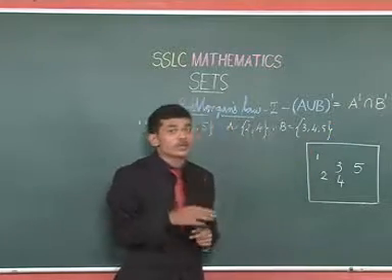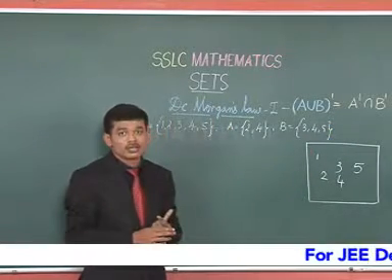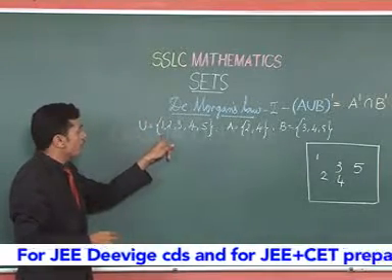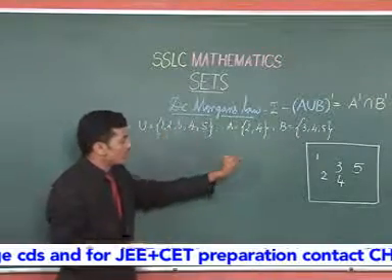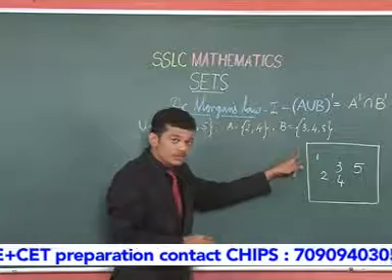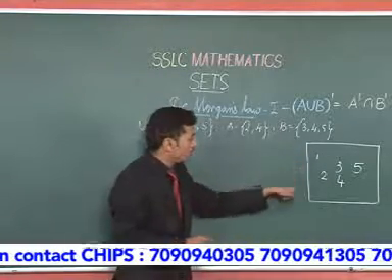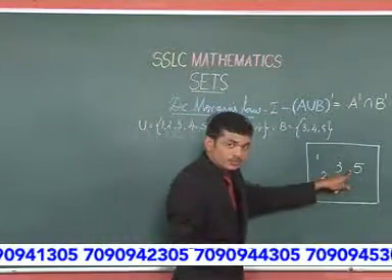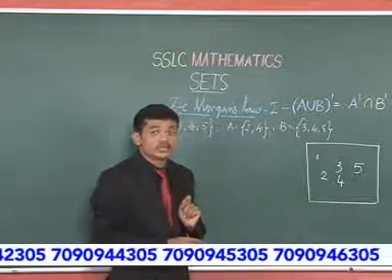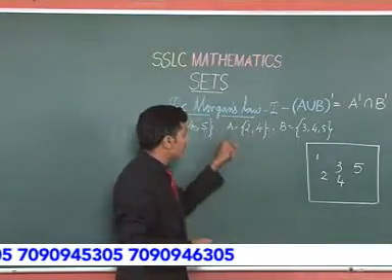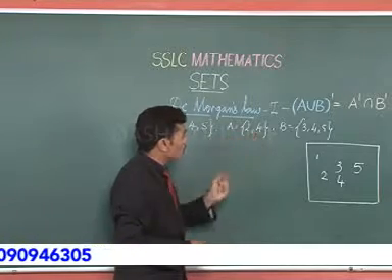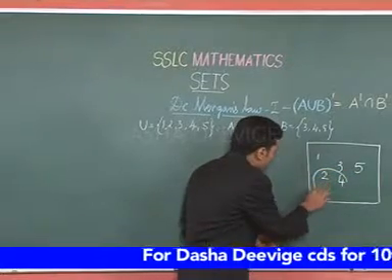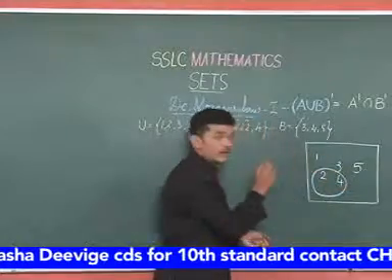Let us try to understand this law by an example. Let us consider a universal set with entities 1, 2, 3, 4 and 5. I have represented it diagrammatically here. Now, let us consider a subset of this universal set, that is A, with entities 2 and 4.